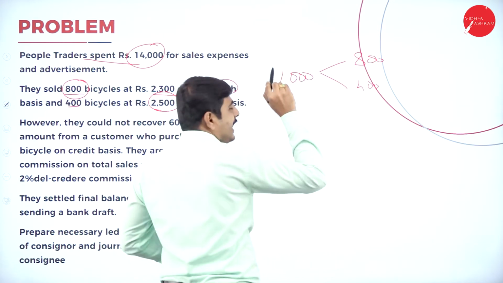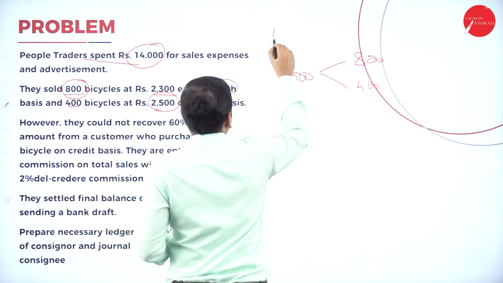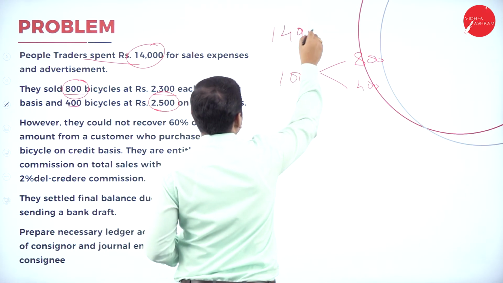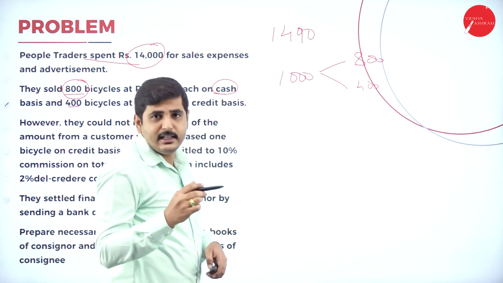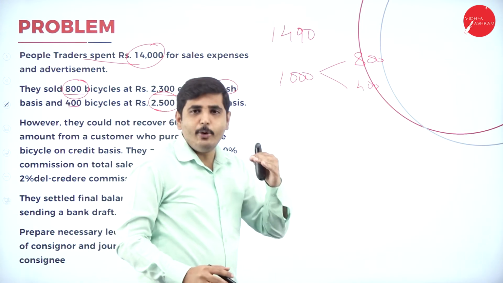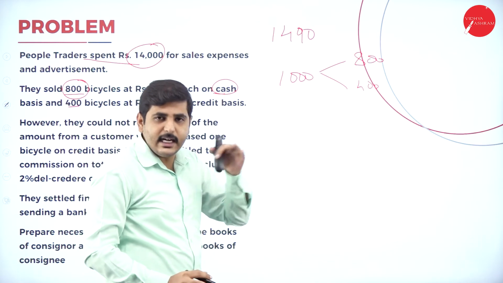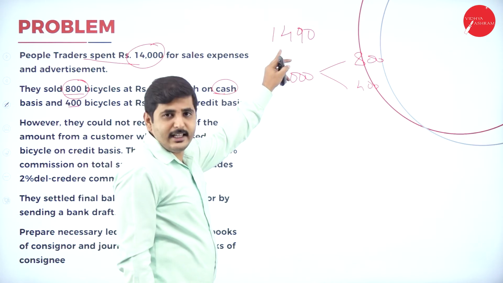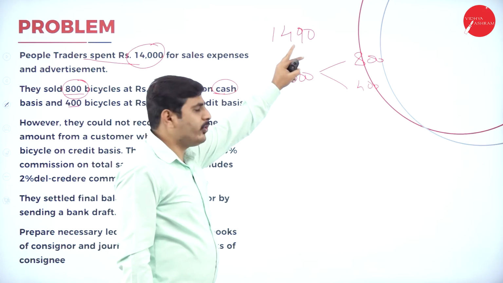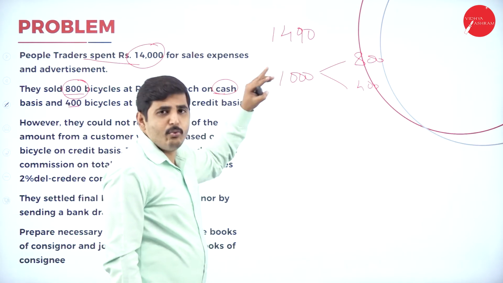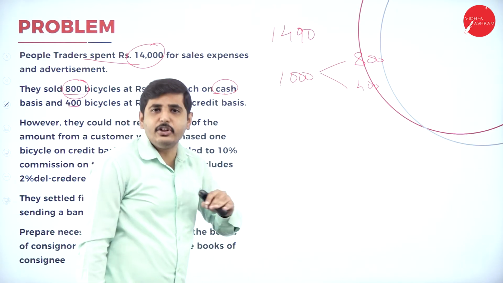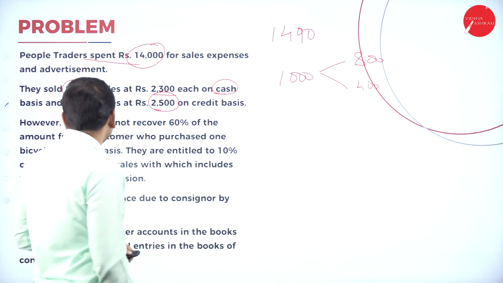How many cycles did he receive? 1,490 cycles received. How many cycles were sent by the consignor? 1,500. Damage 10, deduct the damage. So received by the consignee is 1,490. Out of 1,490, he sold 1,000 cycles. The remaining is unsold, means closing stock.